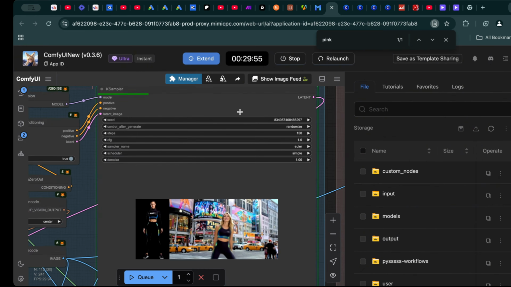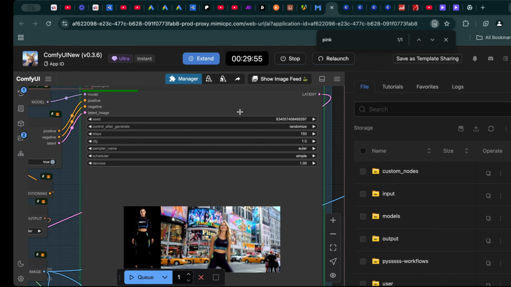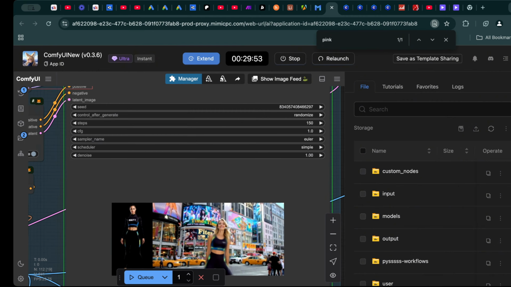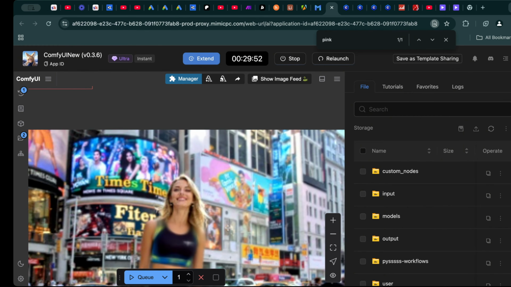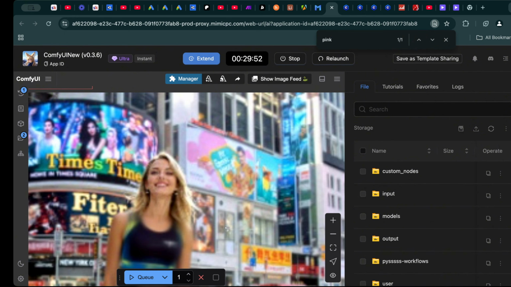These settings are crucial for fine-tuning the AI's output and ensuring you get the desired result. Let's break them down. 1. Seed value. This controls randomness in the output. By using the same seed, you can reproduce identical results even after multiple runs. Experiment with different seeds to explore variations. 2. Number of steps. This determines the level of detail and refinement in the output. Higher steps result in more polished images, but they also increase processing time. For most projects, I recommend around 30 steps as a balanced starting point.